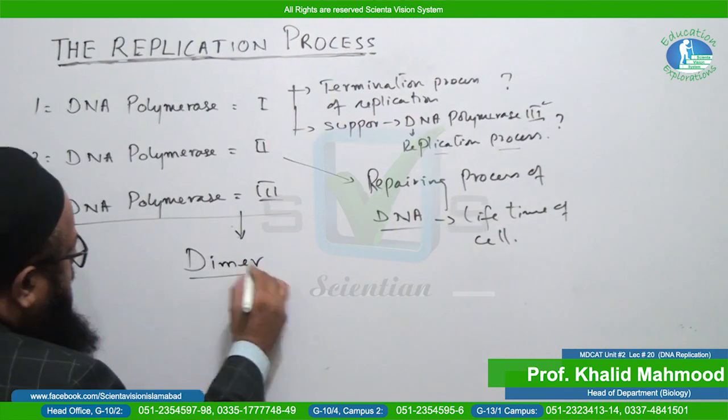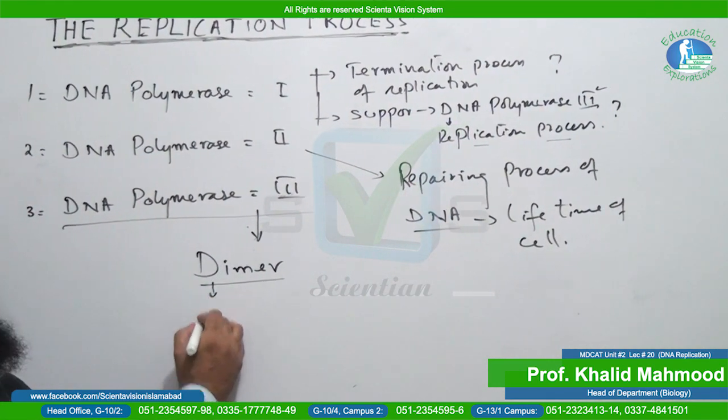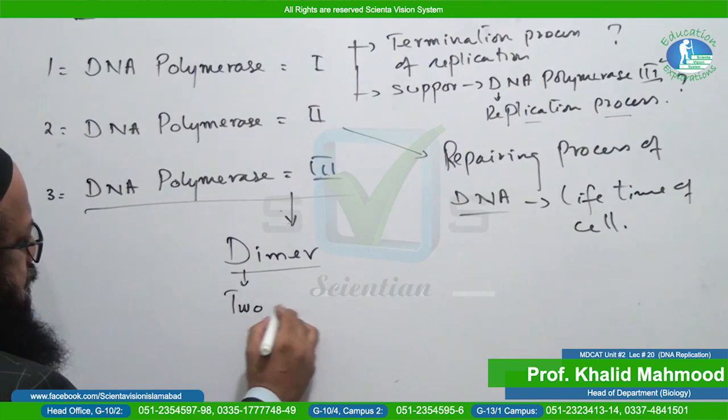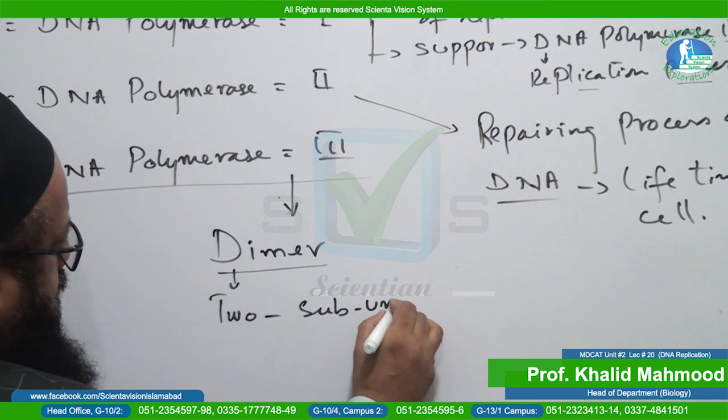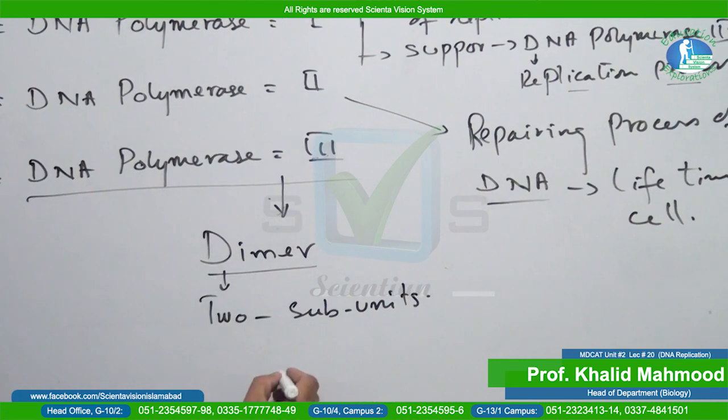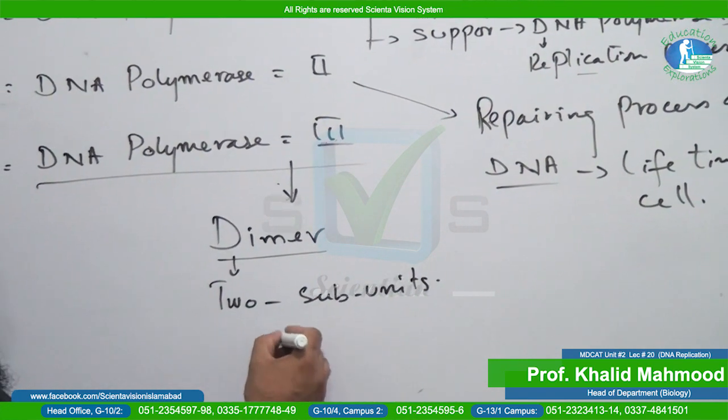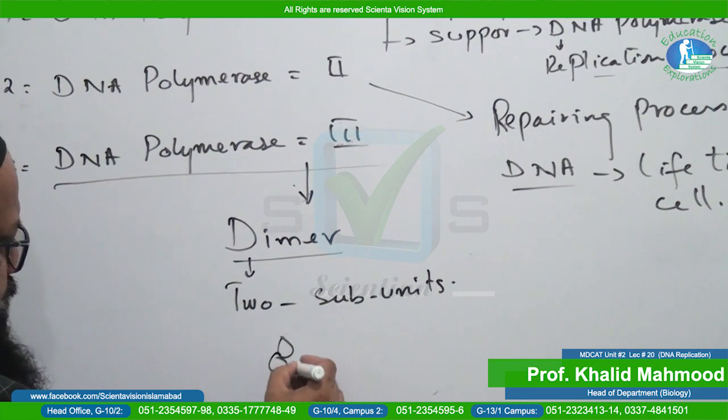DNA polymerase 3 is a dimer. Dimer means it is made of 2 subunits. Here we'll show a simplified diagram.